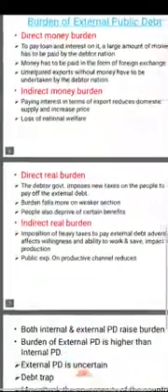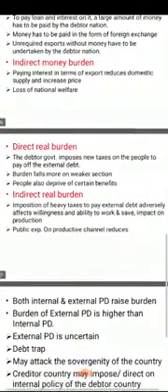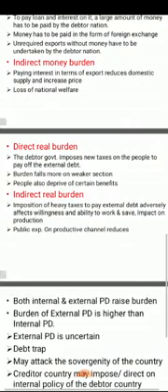Another is direct real burden. The debtor government, for example India, imposes new taxes on the people to pay off the external debt. That is, the Indian government has to repay the loans of the US. India is the debtor country.